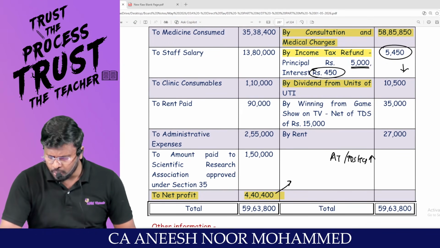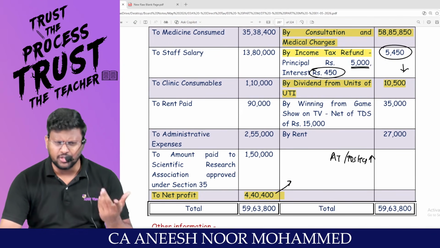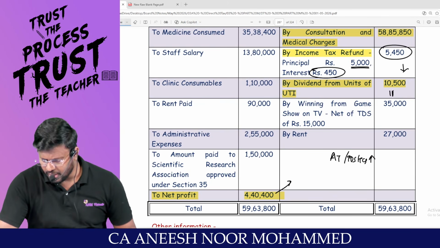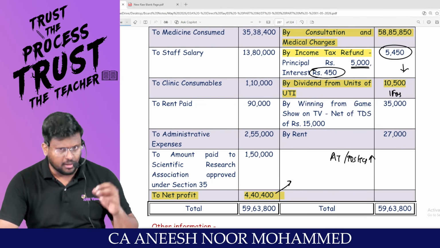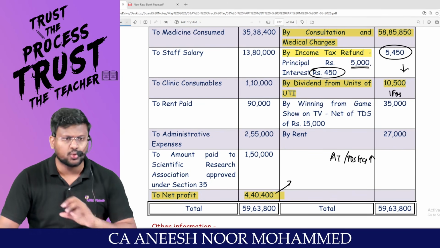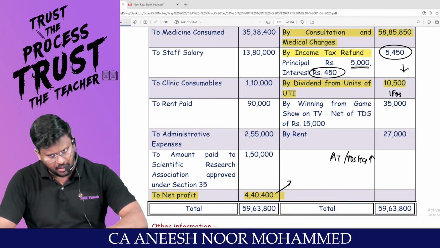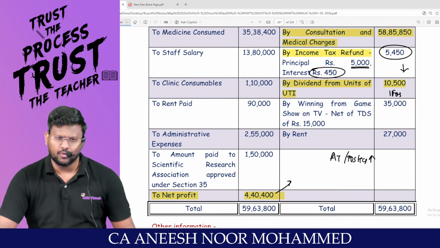Dividend from units of UTI. As we all know, dividend should always be taxable under IFOS. Since it has been credited to P&L account, net profit would have been increased. It should not be there. Reduce it from PGBP and show it under the head IFOS.